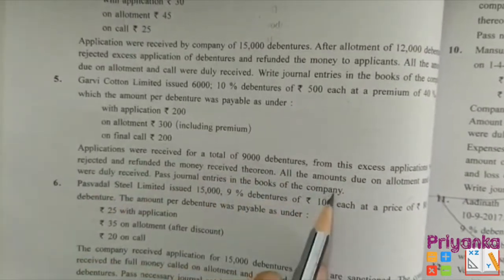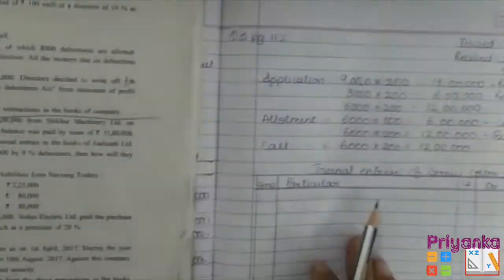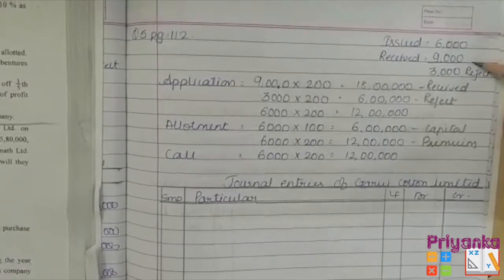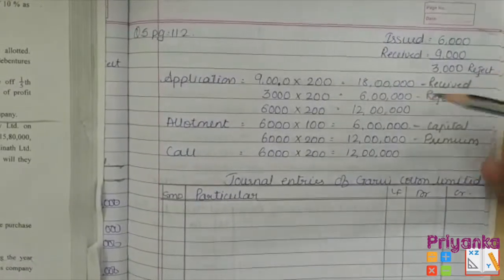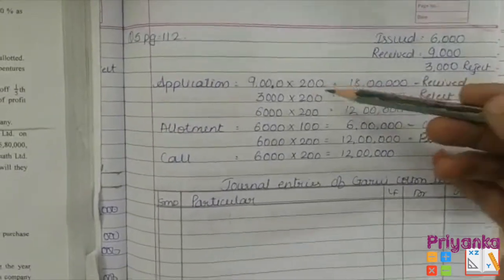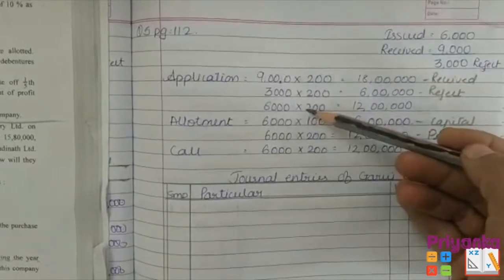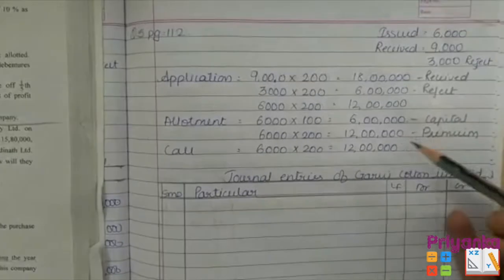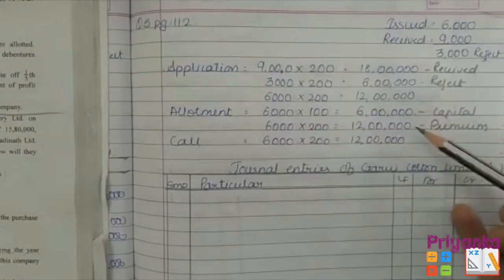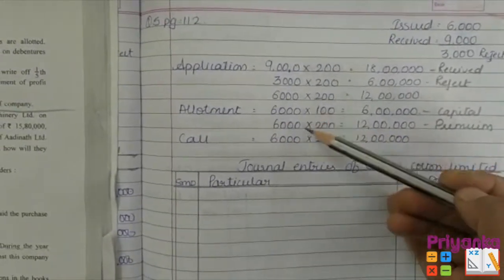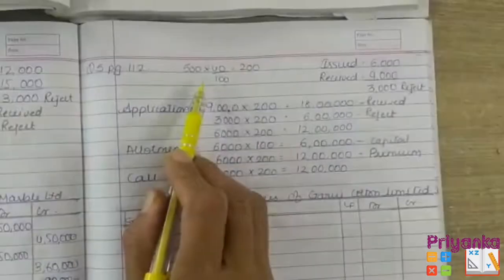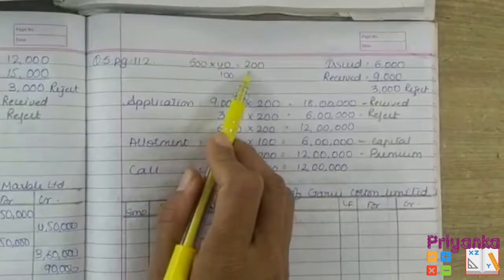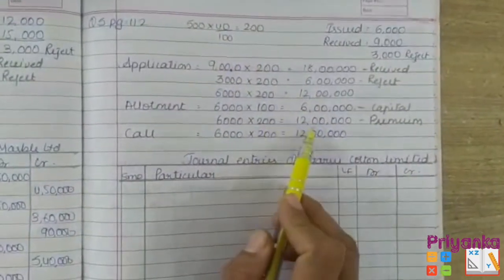Pass journal entry in the books of the company. Here is the calculation where I wrote the issued and the received. Applications received 9,000, rejected 3,000, and this is the 6,000 which have been issued. So here we start with the calculation. As in the allotment the premium is introduced, here is the calculation of premium. The information given in the question is that 500 is the face value and 40% of it is the premium. So here comes the calculation of premium.